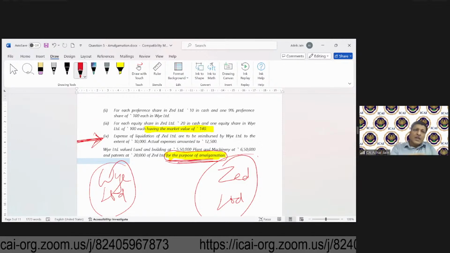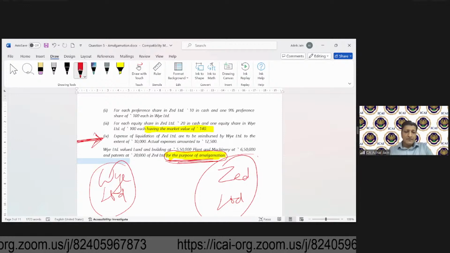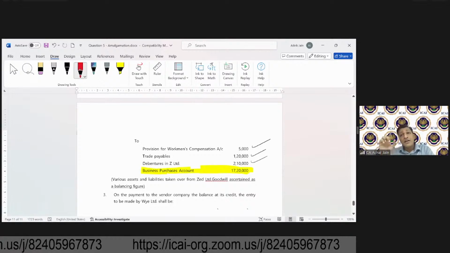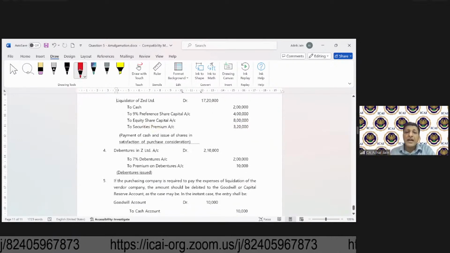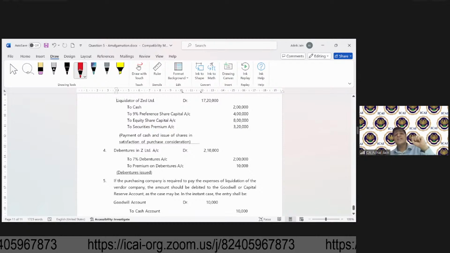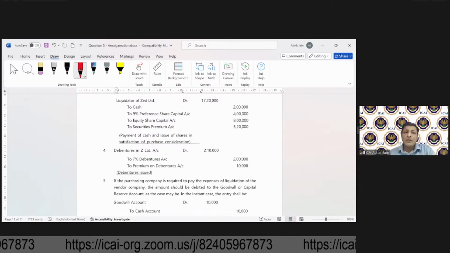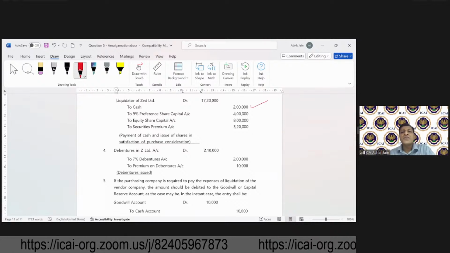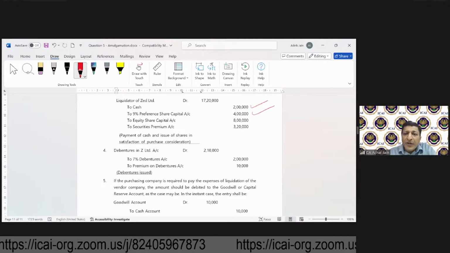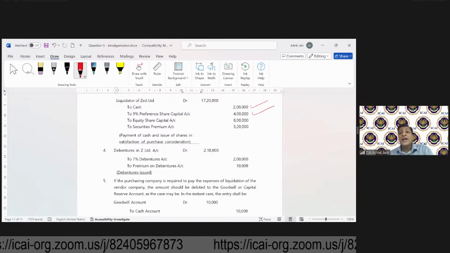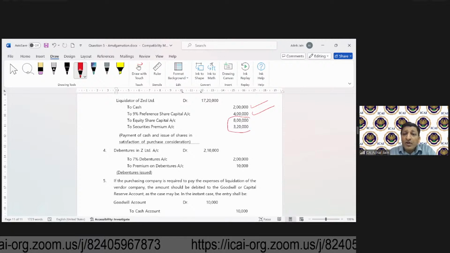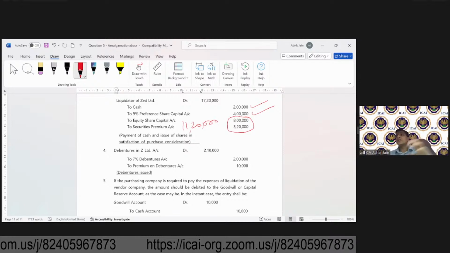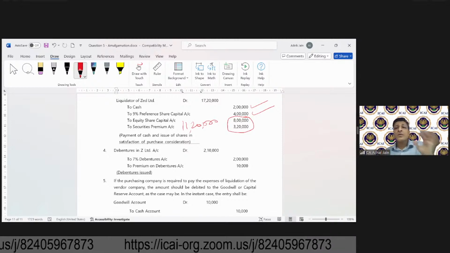Now let's try to understand why that will not be done by the transferor and why it will be done by the transferee. So now the transferee is recording the settlement. Liquidators will be debited. A part payment in the form of cash will go out to them. Preference shares will go out to them. And the equity share capital. So if you combine this amount, this was 11,20,000.